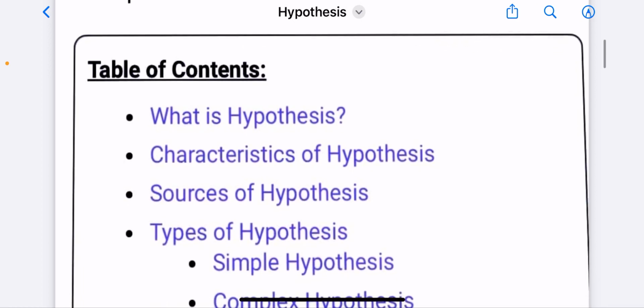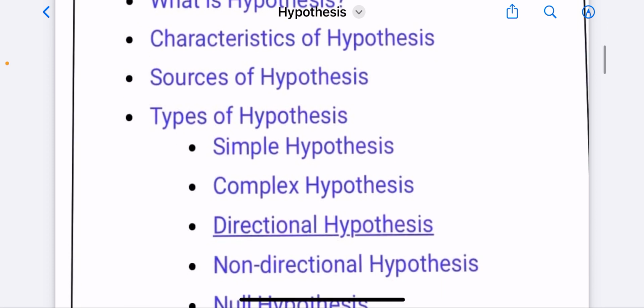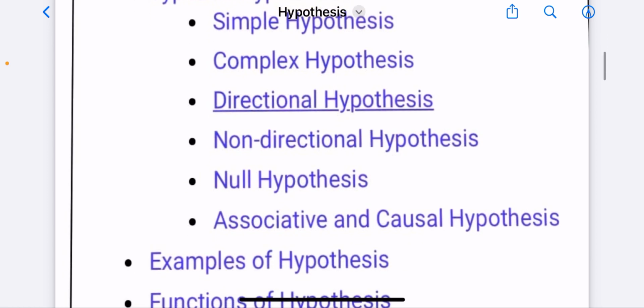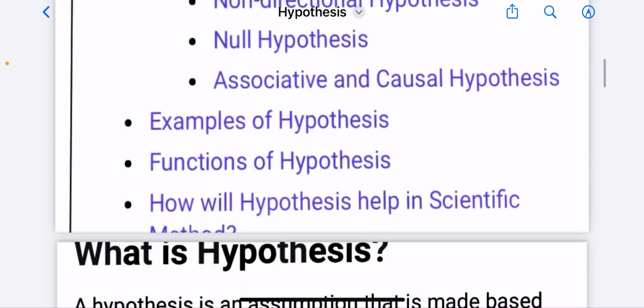Table of contents: what is hypothesis, characteristics of hypothesis, sources of hypothesis, types of hypothesis, simple hypothesis, complex hypothesis, directional hypothesis, non-directional hypothesis, null hypothesis, associative and causal hypothesis. Examples of hypothesis, functions of hypothesis. How does hypothesis help in the scientific method?